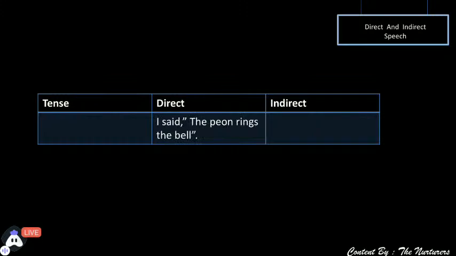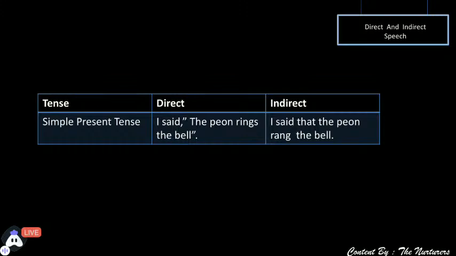I said the peon rings the bell. If you look at this question, the peon rings the bell, can you tell me what the verb in it is? Yes, the verb is rings, and again it is simple present tense.